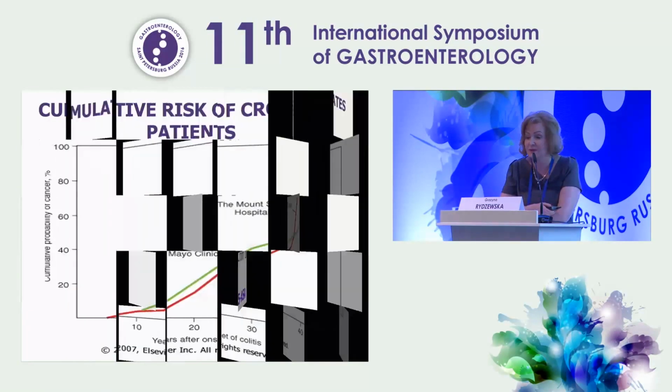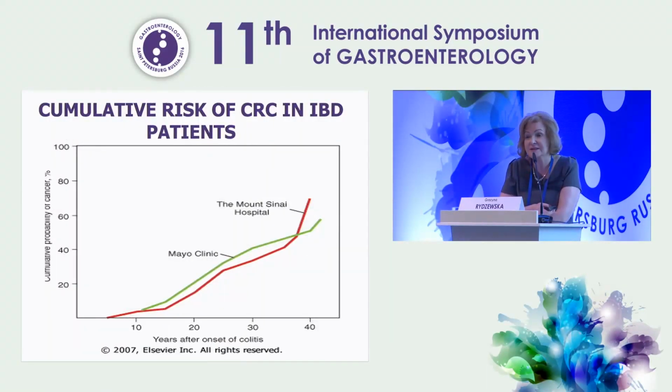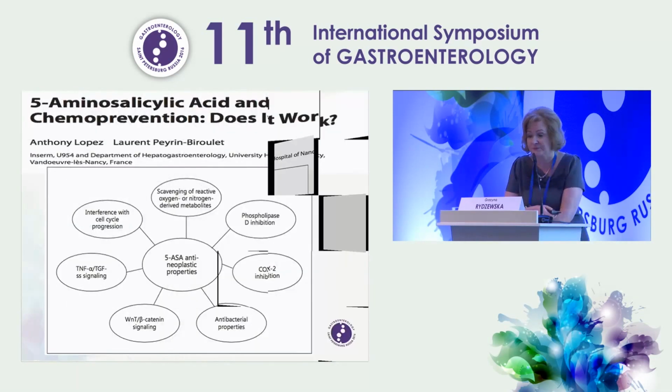Chemoprevention, the last part of my lecture. As we can see, cumulative colon cancer risk in IBD patients, especially in ulcerative colitis, seems to be pretty high with time of disease. But not only with time. We have to think that this risk is higher with time of active inflammation. So it's very important to treat active inflammation and to achieve deep remission from the point of view of colon cancer.